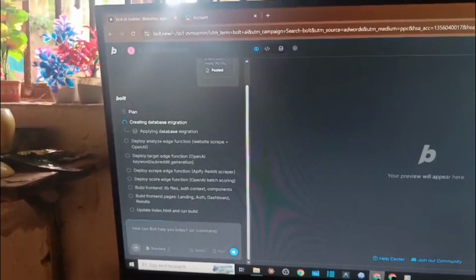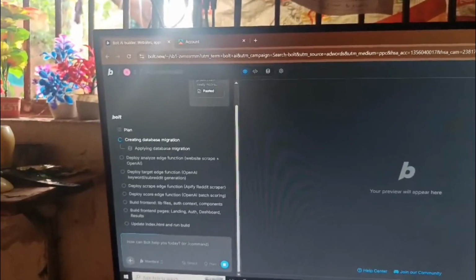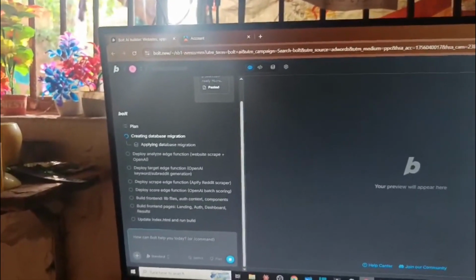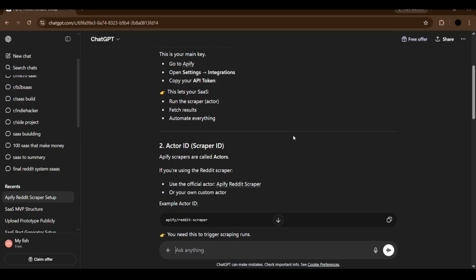You can see I am building with Bolt.new. Let's see whether it's able to build our MVP or not. The Google workflow was not working properly, so we used Google Vibe coding. I'm using its free trial, I have not purchased the plan. But after using Bolt, the whole limit was used up because it gives free limits only. So we are supposed to build on Vibe coding of Google Studio only.